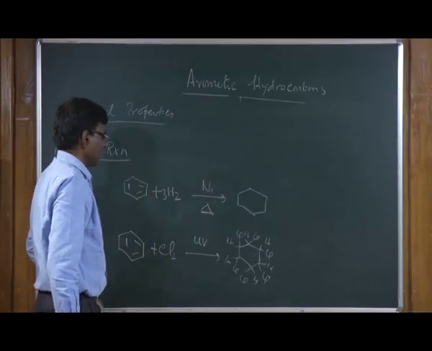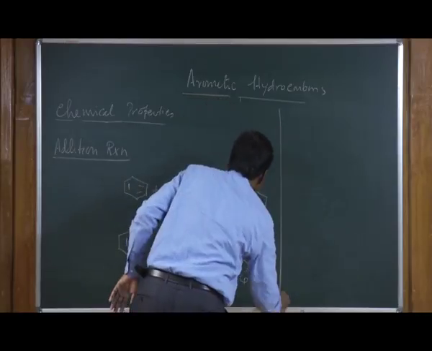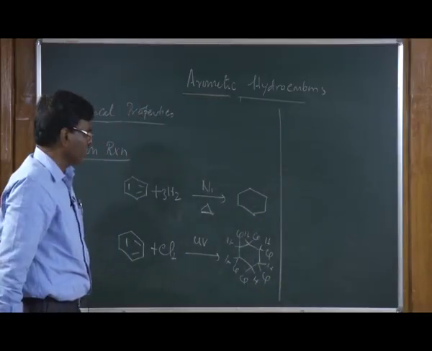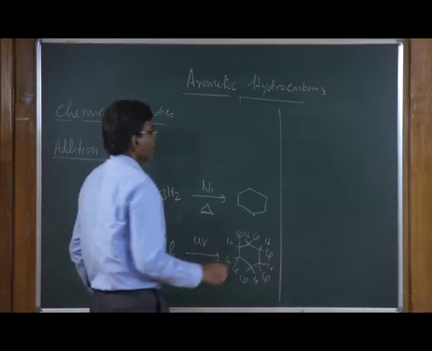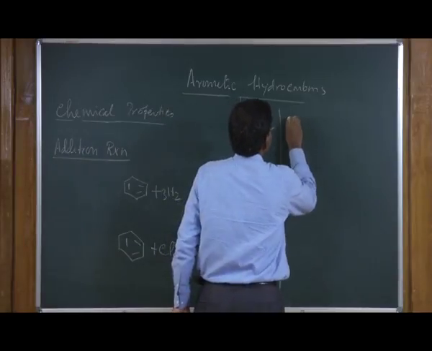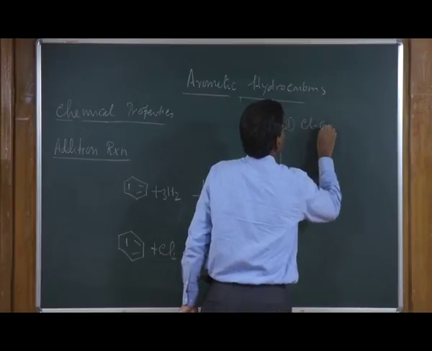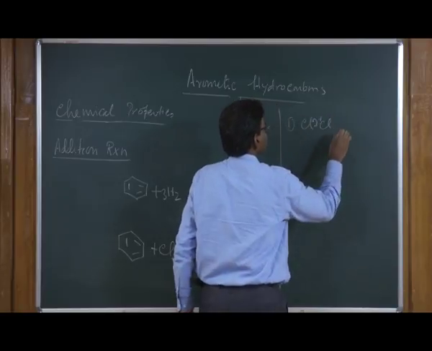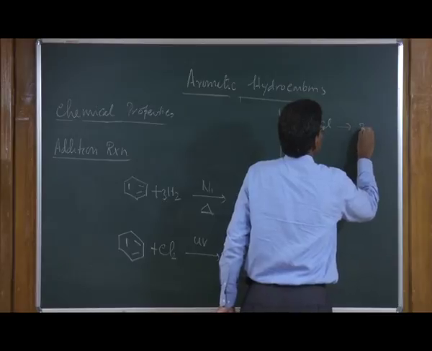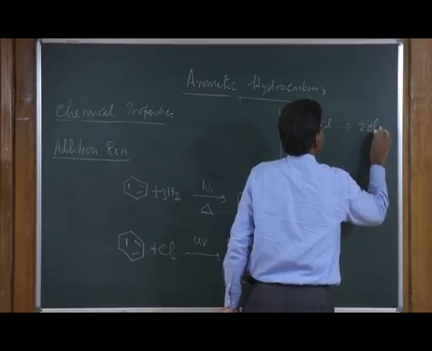So, in this case what happens is an addition reaction, and the chlorine in the presence of light undergoes homolysis to generate Cl radical.